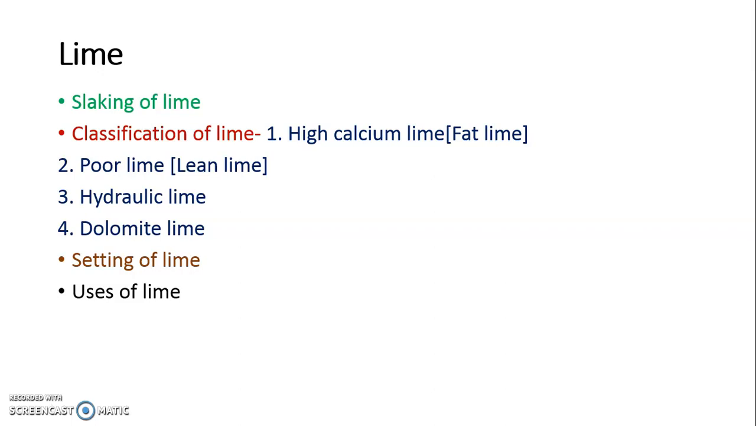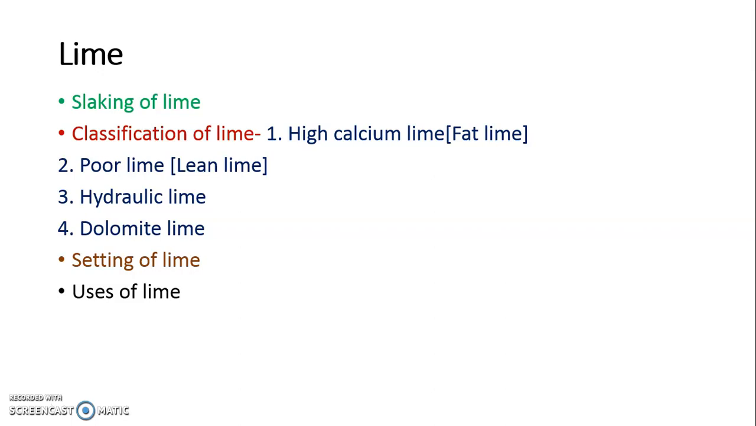Quality of mortar: feebly hydraulic lime gives good mortar, whereas eminently hydraulic lime gives strong mortar, and hence eminently hydraulic lime is expensive, whereas feebly hydraulic lime is cheap.